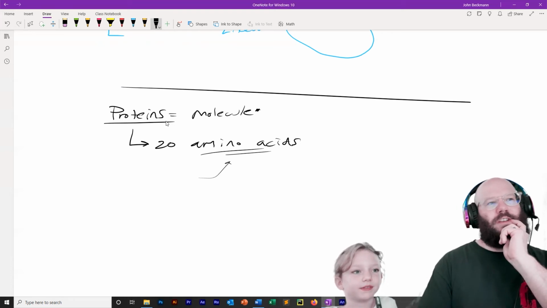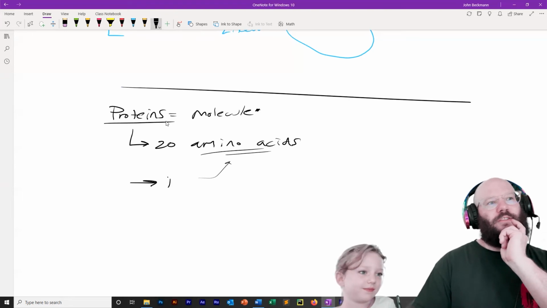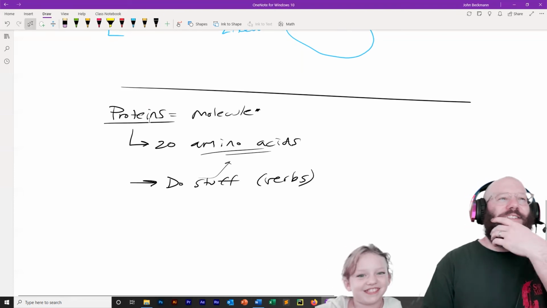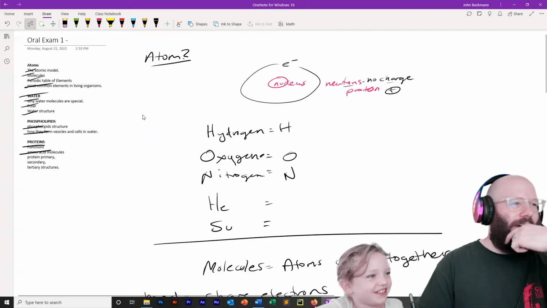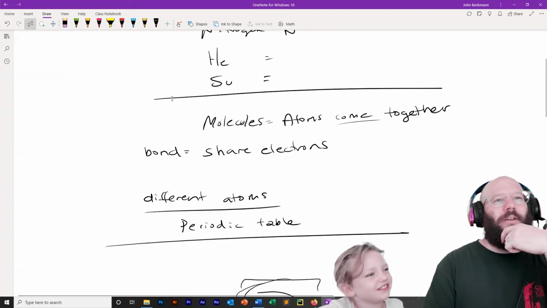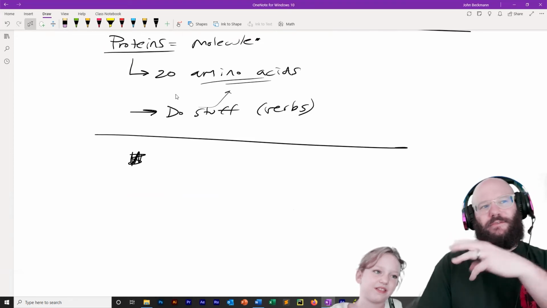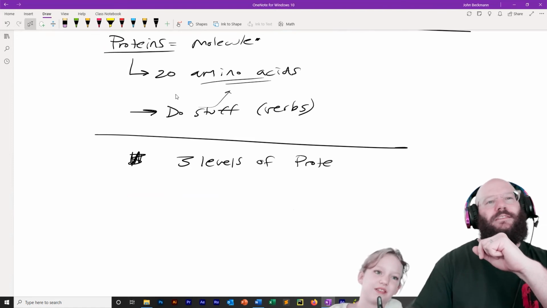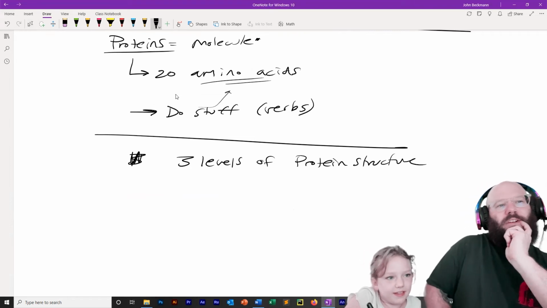Okay. Very good. What else do you remember about proteins in cells? They do stuff. They're sort of like the verbs. Yes. Very good. You remember. Excellent. Functions, amino acids. Describe for me the 3, or actually, there's 4, but describe for me the 3 levels of protein structure that you know. I want you to try to draw it.